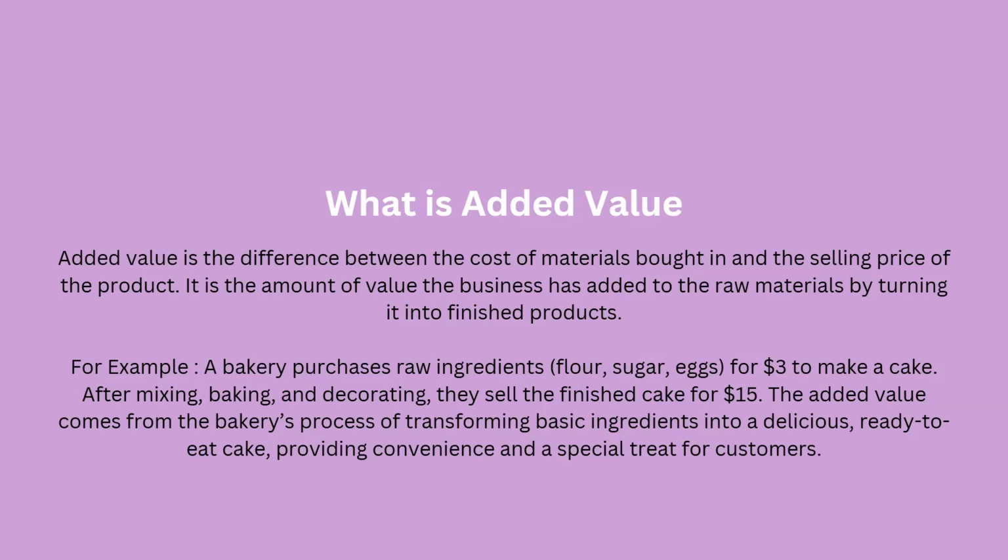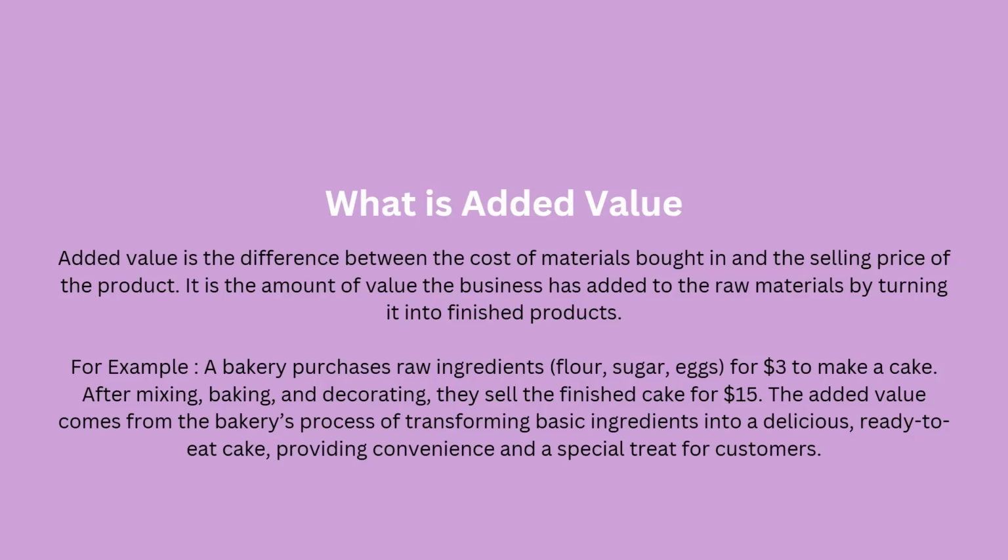A bakery purchases raw ingredients, for example flour, sugar, eggs, for $3 to make a cake. After mixing, baking, and decorating, they sell the finished cake for $15. The added value comes from the bakery's process of transforming basic ingredients into a delicious, ready to eat cake, providing convenience and a special treat for customers. So, the price of just flour, sugar, and eggs is just $3. But since the bakery has made it a cake, they have, in a sense, added value to all these three things and they're selling it for a profit of $12.